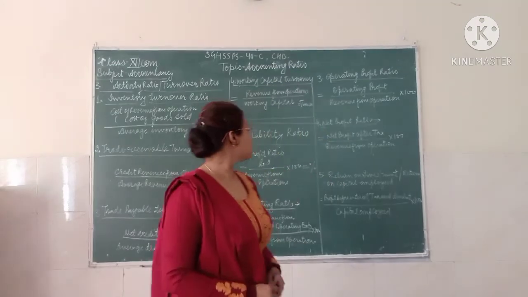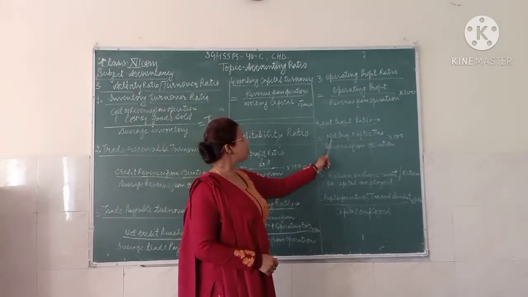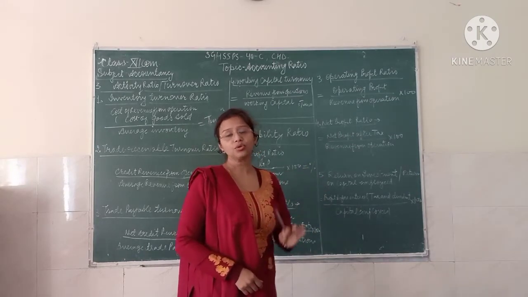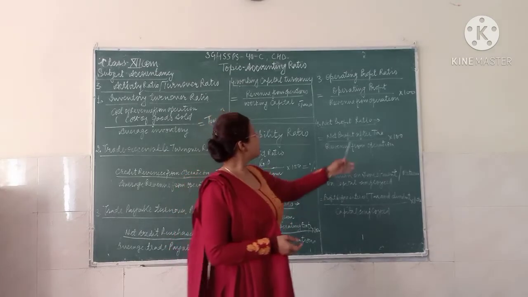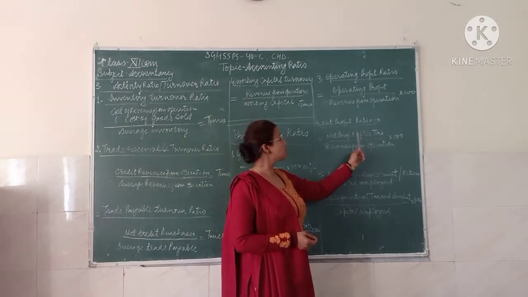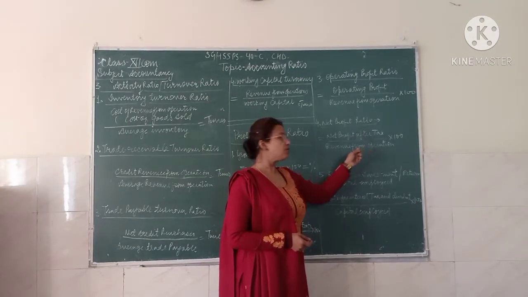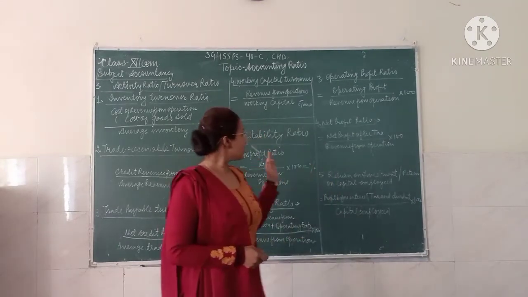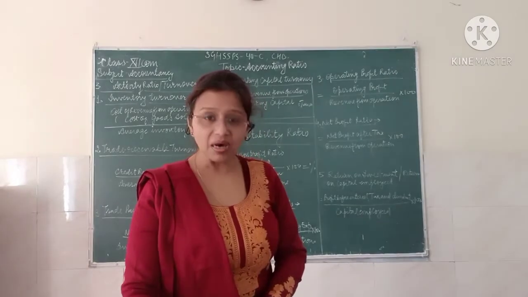Now, next is your net profit ratio. When you take the net profit, it should be net profit after tax. It means you also have to deduct the tax. You will not take the net profit with the tax, but you have to deduct the tax to compute the net profit ratio. Net profit after tax is divided by the revenue from operations, and to calculate it as a percentage, you also multiply by 100.